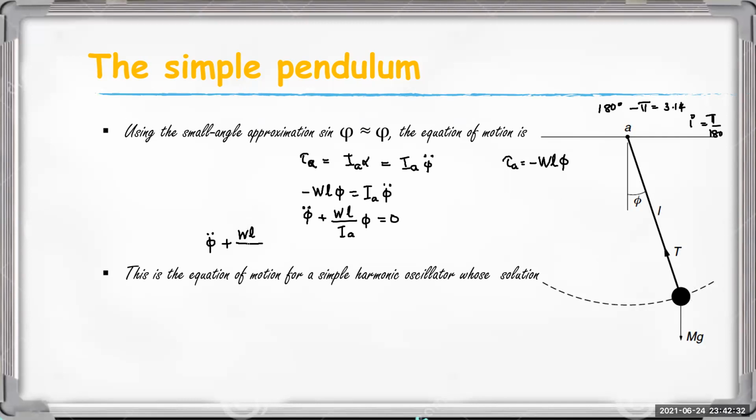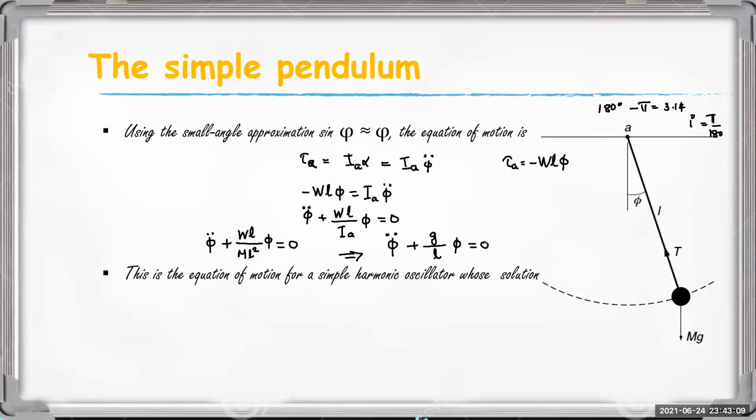Okay, it must be equal to m into L square, into phi, that is equal to 0. Or we write, cancelling one of the L, and we know that W is equal to mg, then cancelling m also, we will get phi double dot plus g by L into phi is equal to 0.